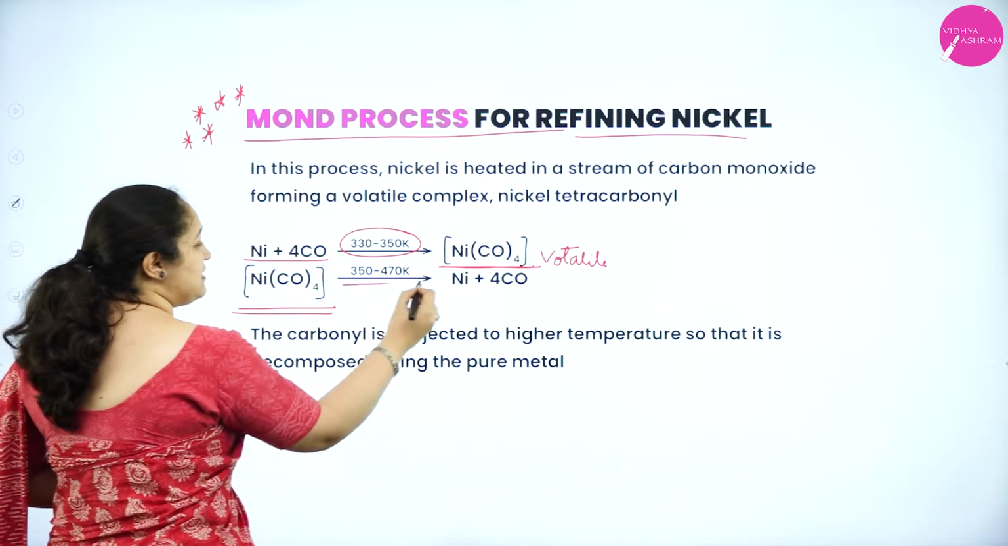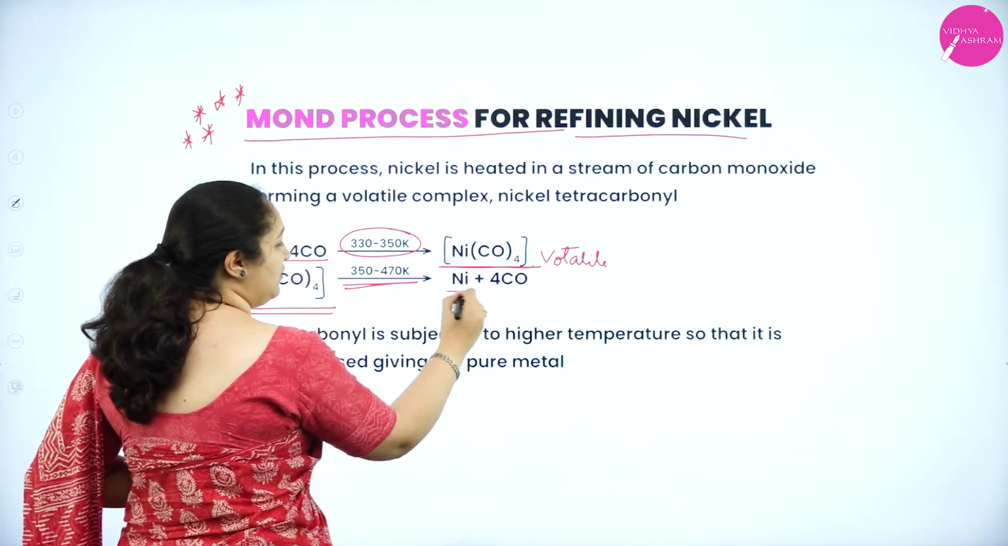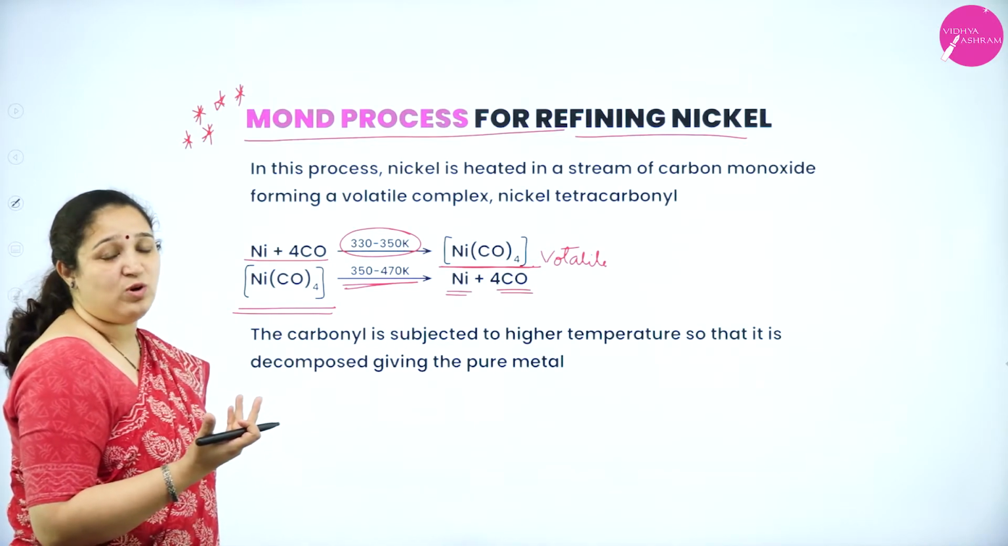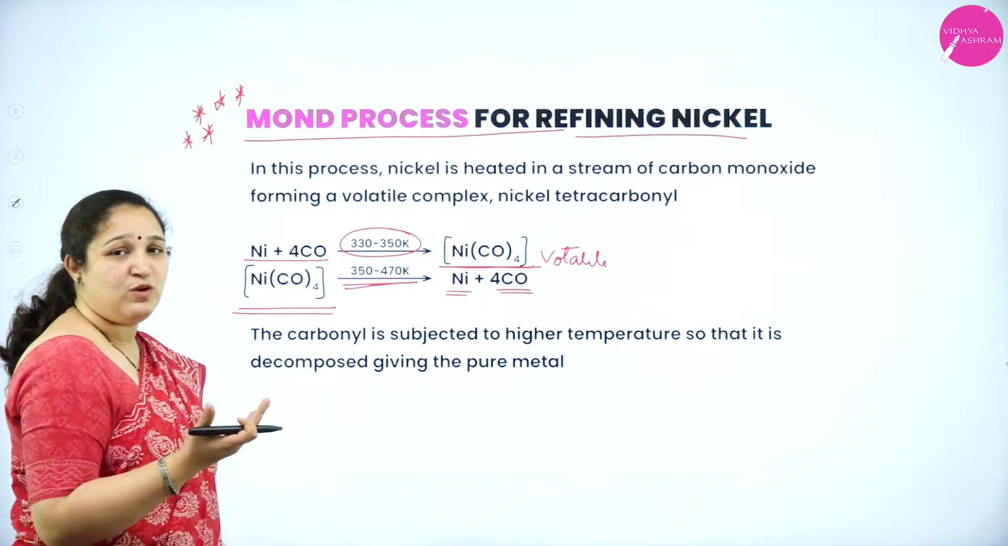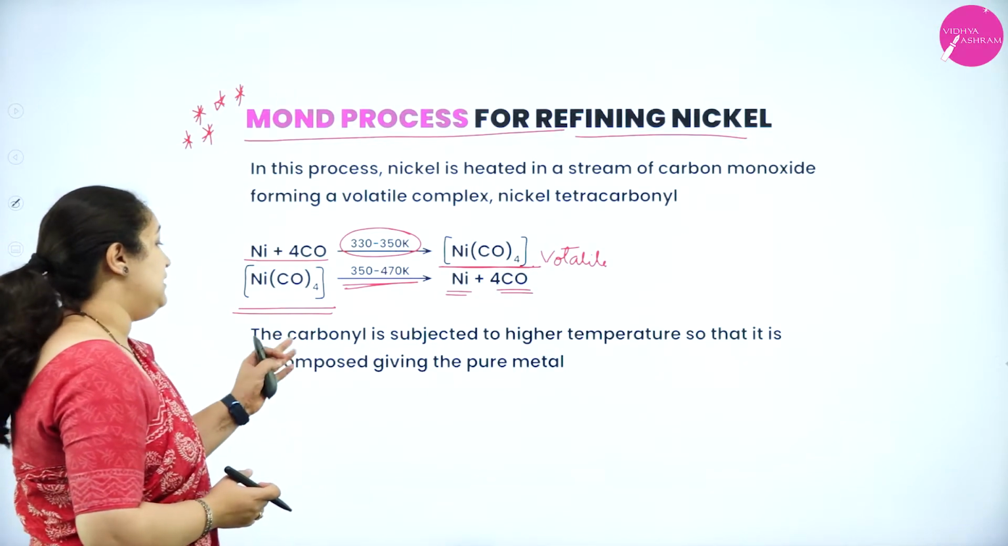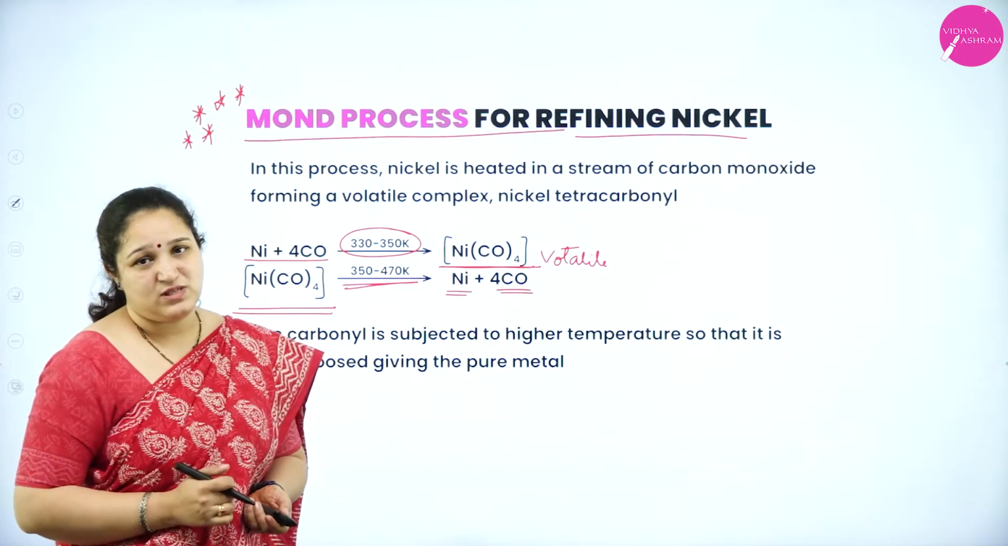Thus, you get only the vapors of the volatile complex which is formed. Further, this complex is heated at a higher temperature. You will get nickel, and carbon monoxide gas will be liberated. Carbon monoxide is a gas which will go away. What will remain back is only the nickel metal. So this is Mond's process.